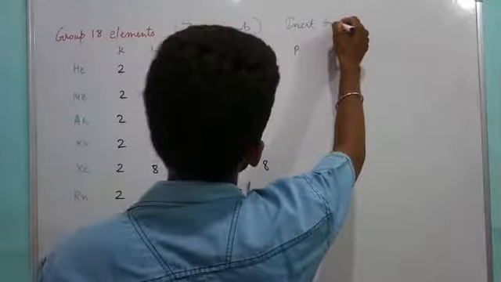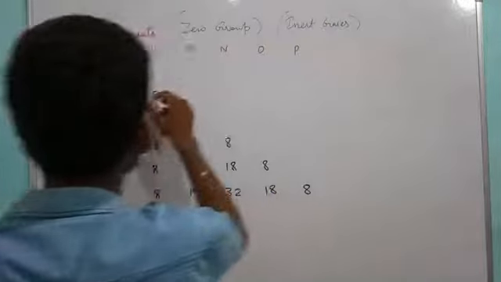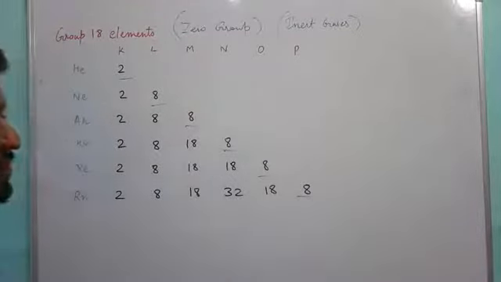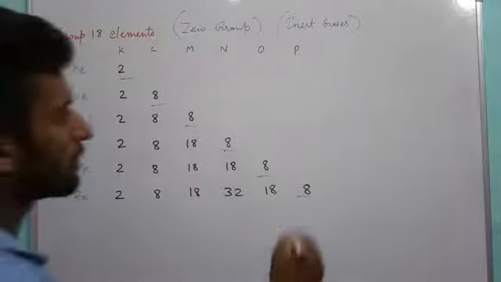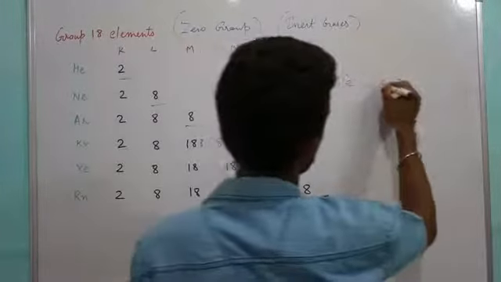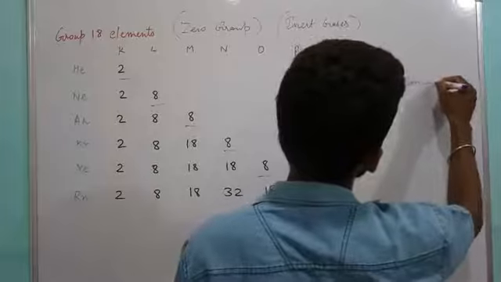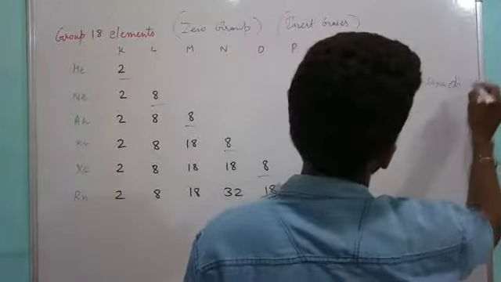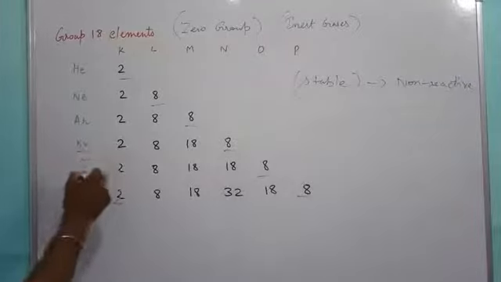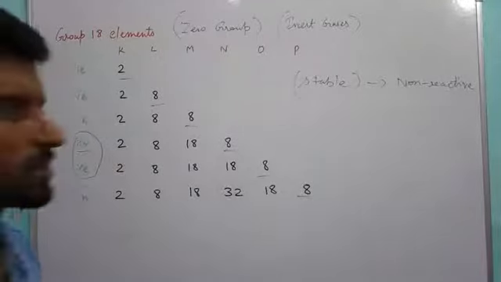Why inert gases? Because in each particular case the valence shell is complete, and their configuration is stable. Due to that very reason they were earlier known as non-reactive gases, but some compounds of krypton and xenon have been synthesized, they have been prepared.